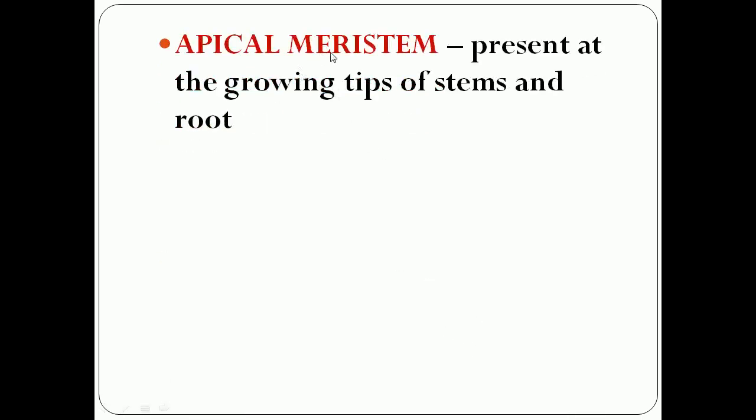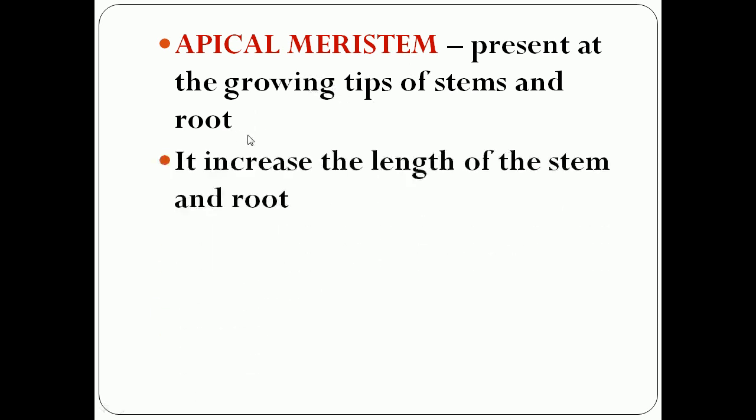What is the function of apical meristem, where is it located? Apical meristem is present at the growing tips of stems and root. What is the function of apical meristem? It is present in growing tips of stems and root and increases the length of the stem and root. That is the function of apical meristem.